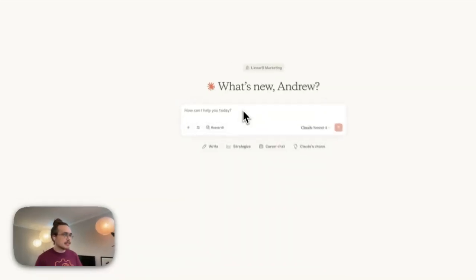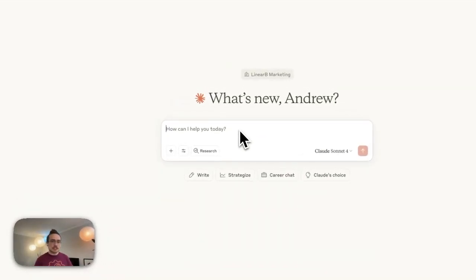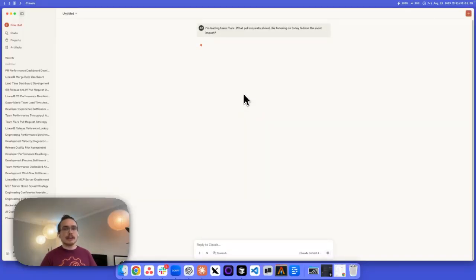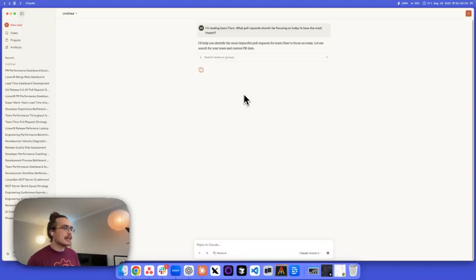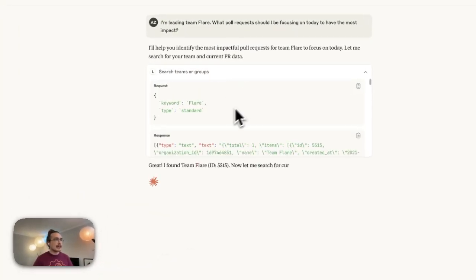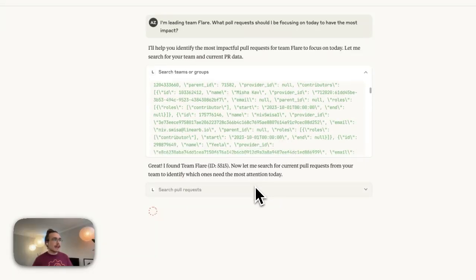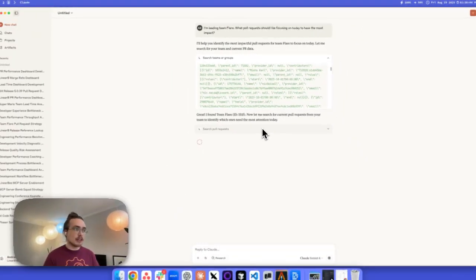So in this case, I can query questions against the LinearB data that's available, like I'm leading Team Flare. What pull requests should I be focusing on today to have the most impact? By asking questions like this to Claude and it having connections with LinearB, you're able to converse with your data and get deep insights. So in this case, it's going to use the LinearB MCP server to request the information for Team Flare and then look up the current pull requests on the team.